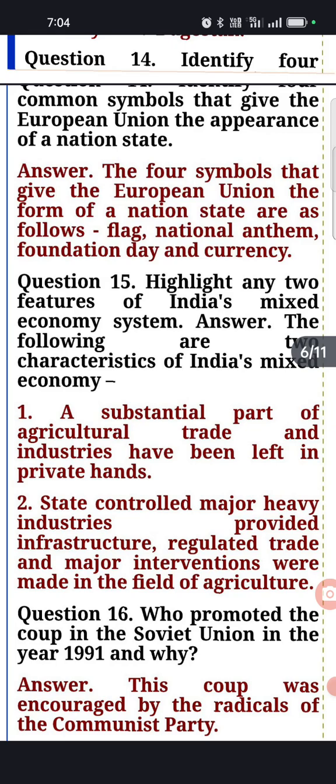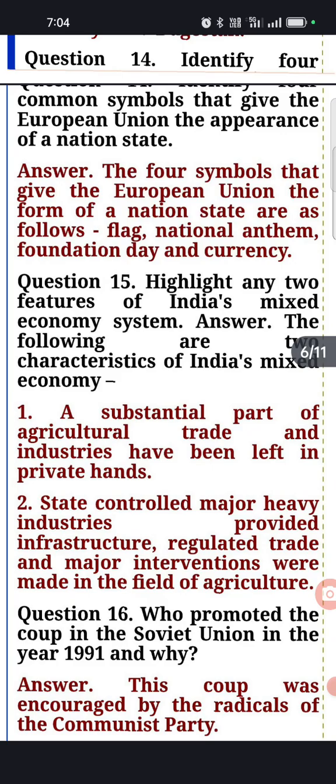The first, we know that the European Union has something in common that makes it more powerful in the world. They have a common flag, a common anthem, a foundation day, and a common currency. That is making it a powerful organization.